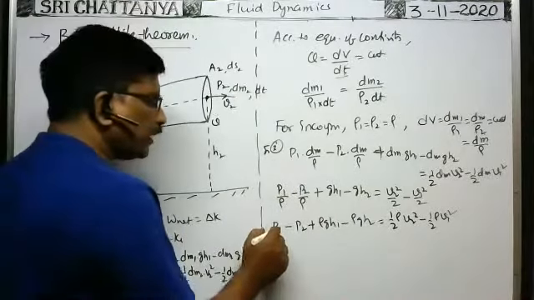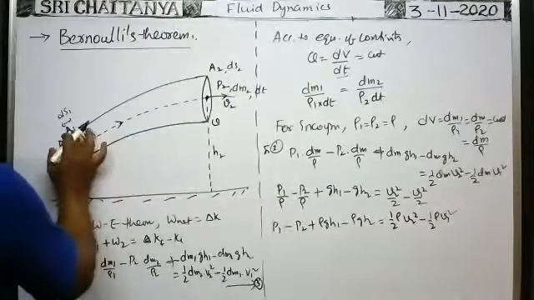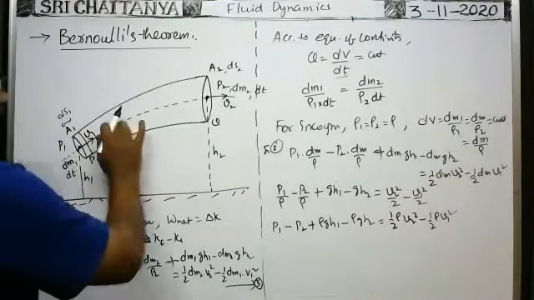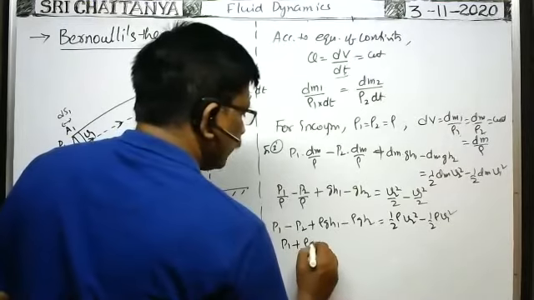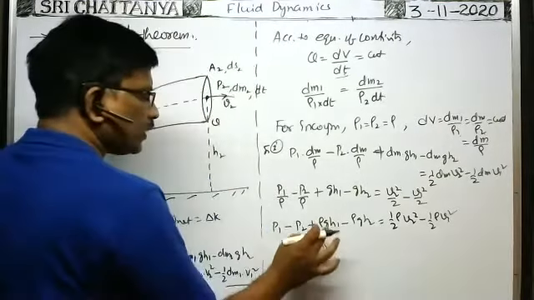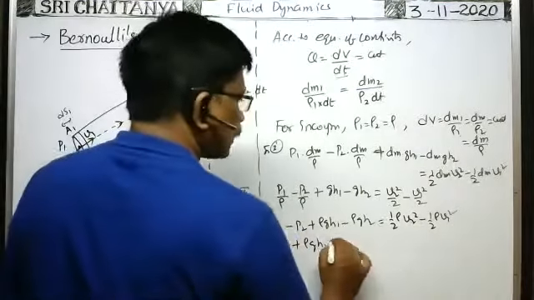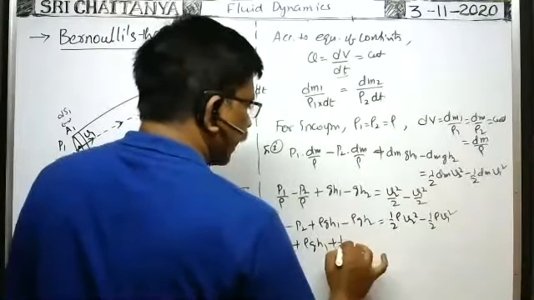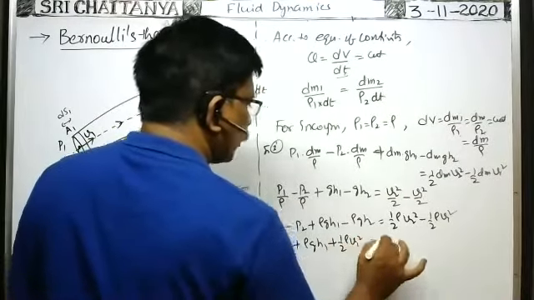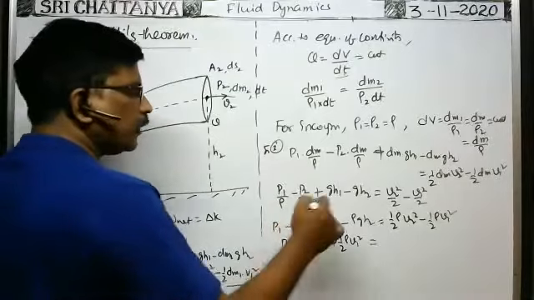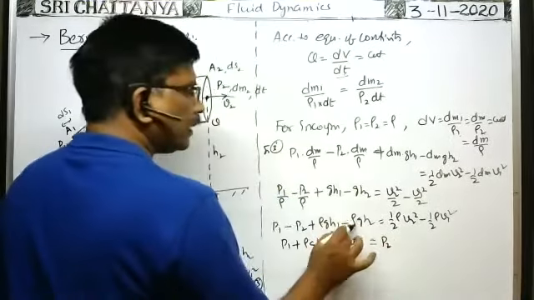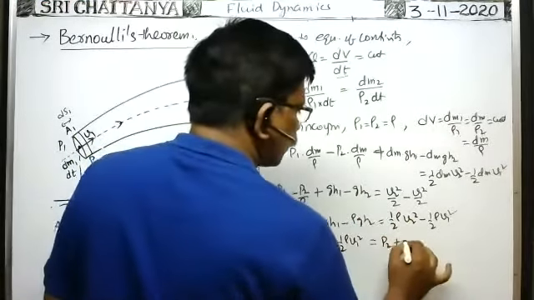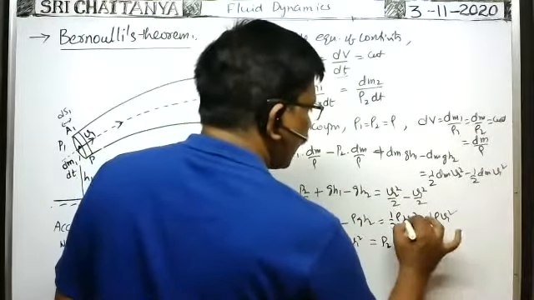That's why P1 is the pressure energy per unit volume of the fluid or liquid while entering into the tube. P1 plus rho g h1 is the potential energy per unit volume, plus half rho v1 square, kinetic energy per unit volume. That is equal to, you bring this minus P2 to the right, then plus P2, minus rho g h2 to the right, then plus rho g h2 plus half rho v2 square.